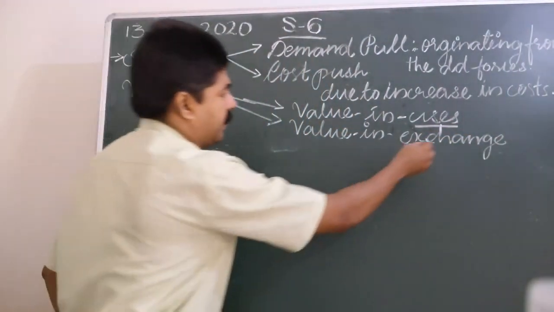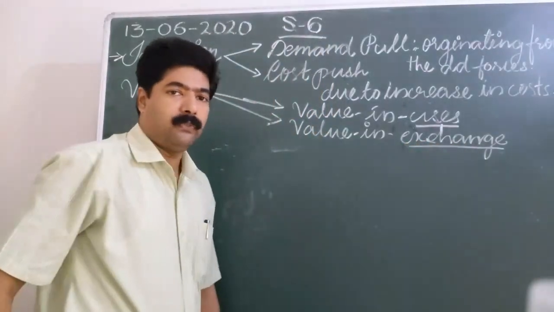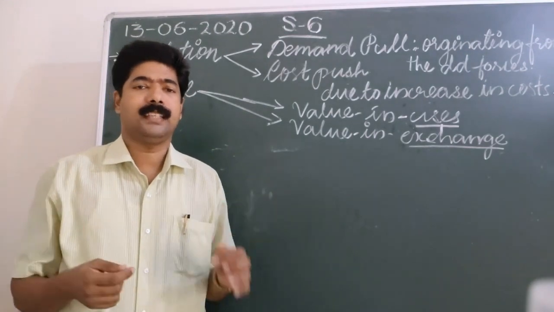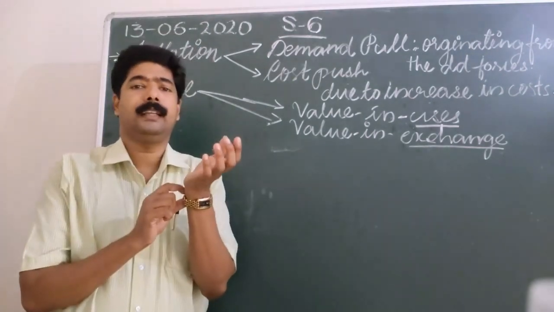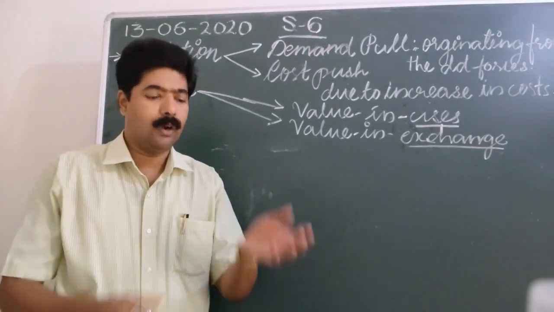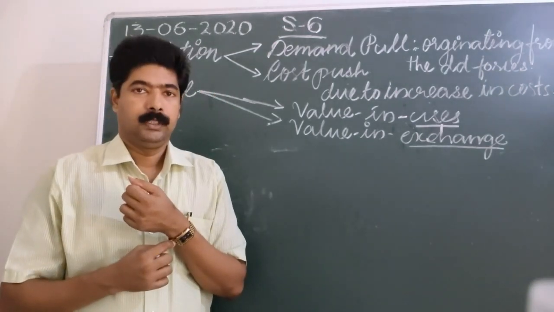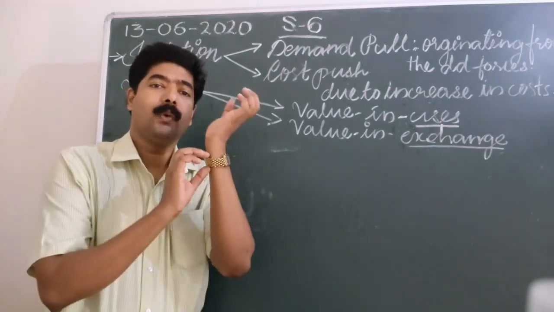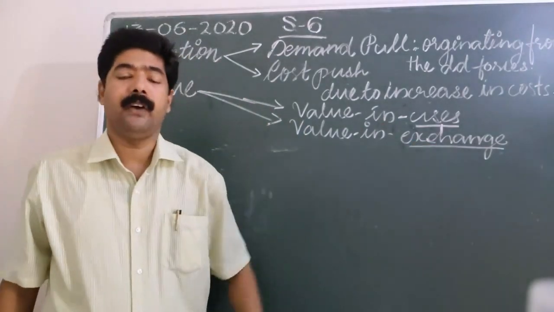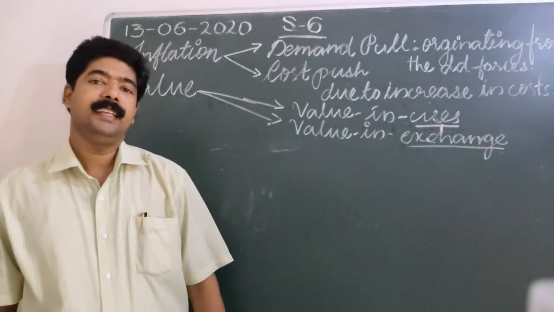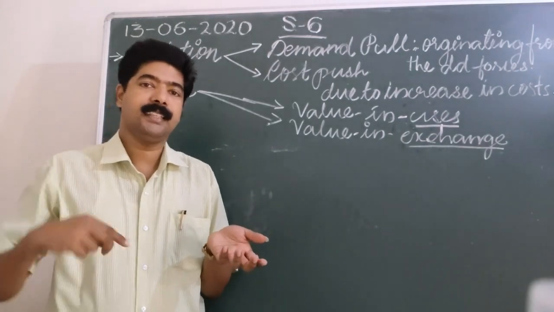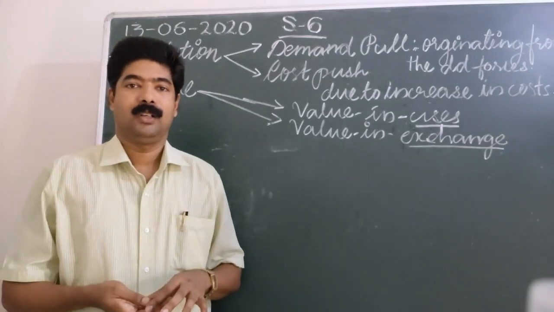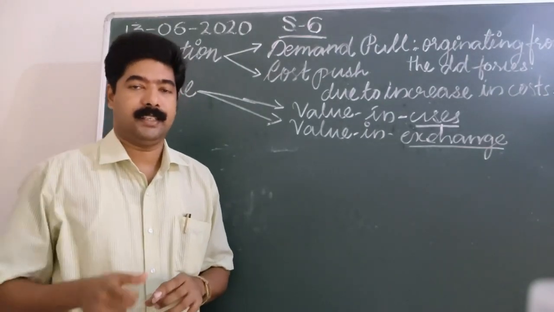What is exchange value? If one commodity has exchange value, for example, if I have a gold wristwatch, and it's only golden in color, it's not gold, not gold plated or made with gold, then this watch has less exchange value. But if it is real gold, I can easily sell this watch if I am in need of money. It has an exchange value because it is in the form of liquid cash.